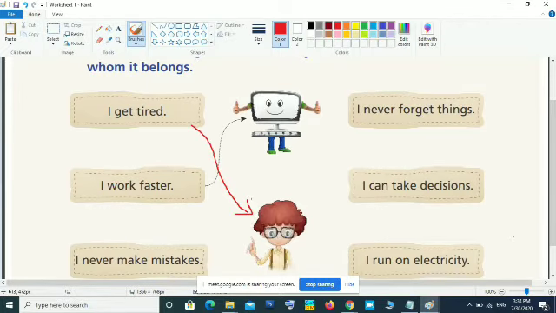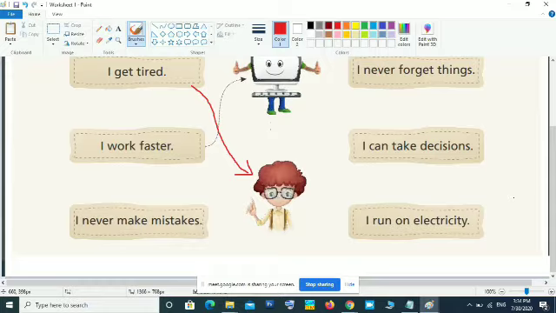So those who are having textbook, you can mark with pencil. Then second one is already marked. I work faster. It is computer. Then third one, I never make mistakes. Human or computer? Computer will never make mistakes. So that is a feature of computer.